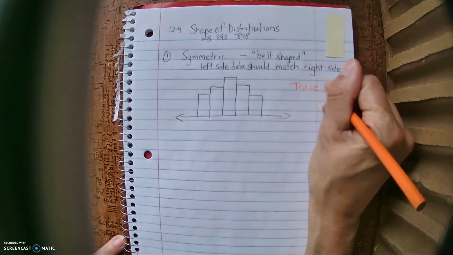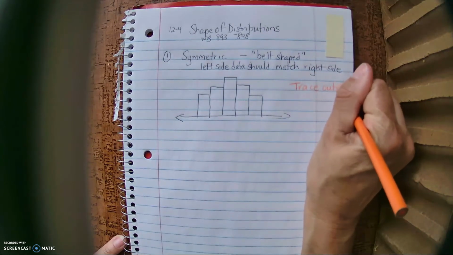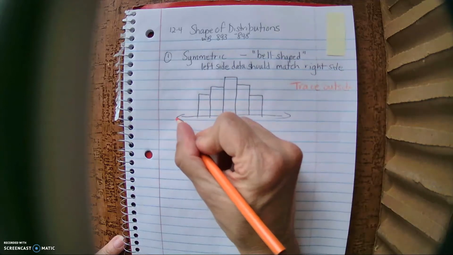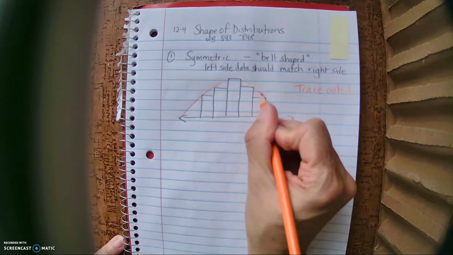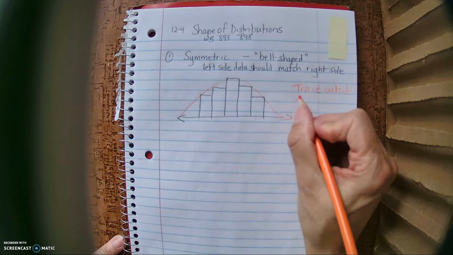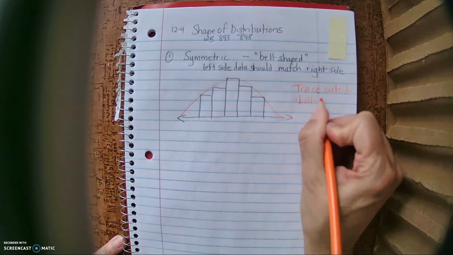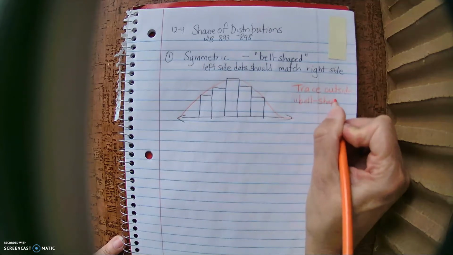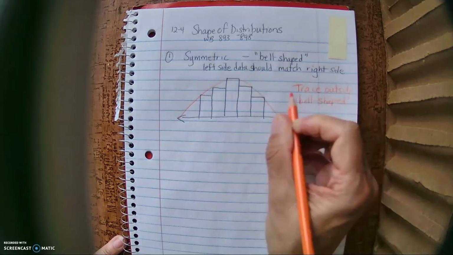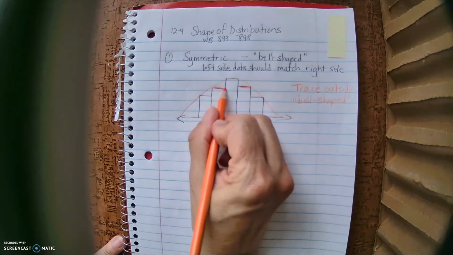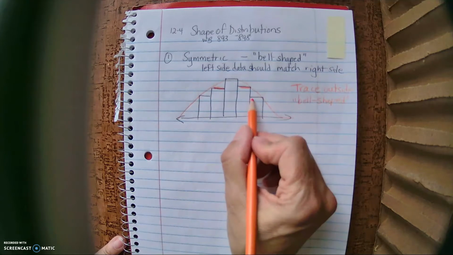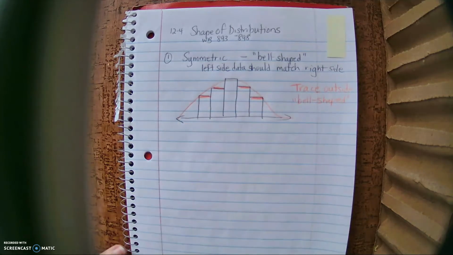Write that in your notes. Trace the outside. And remember, pause the video if you need to. When you trace the outside, notice that this one's bell-shaped. And also that when you look at it, this side is pretty close to this side.